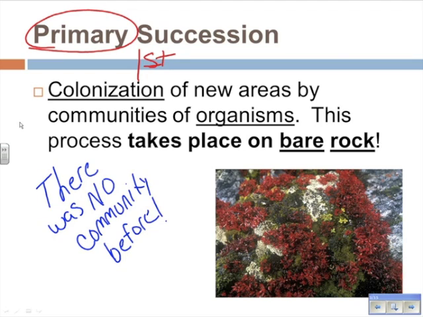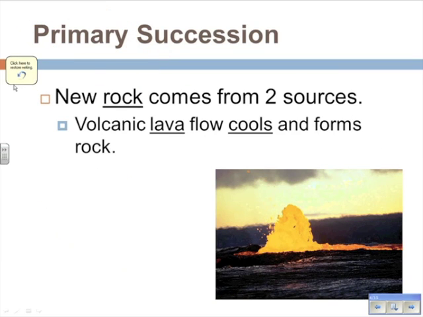So here I've got a picture of some lichens and some mosses growing on bare rock. Okay, there were no other organisms there before. It was just rock. So primary succession might come from some place like a lava bed, okay, around a volcano. So we've got this volcano. The volcano is erupting with lava. The lava cools and forms rock.